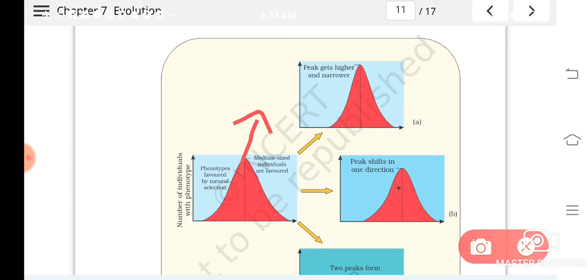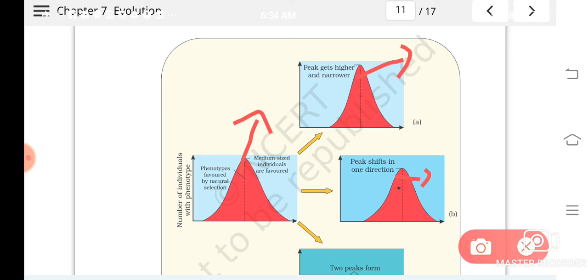Understood? And you see here, the peak gets higher and narrower, which means the population is favoring only medium sized individuals. That means nature is selecting that, and the population is growing. And here you see the peak shifts to one direction.